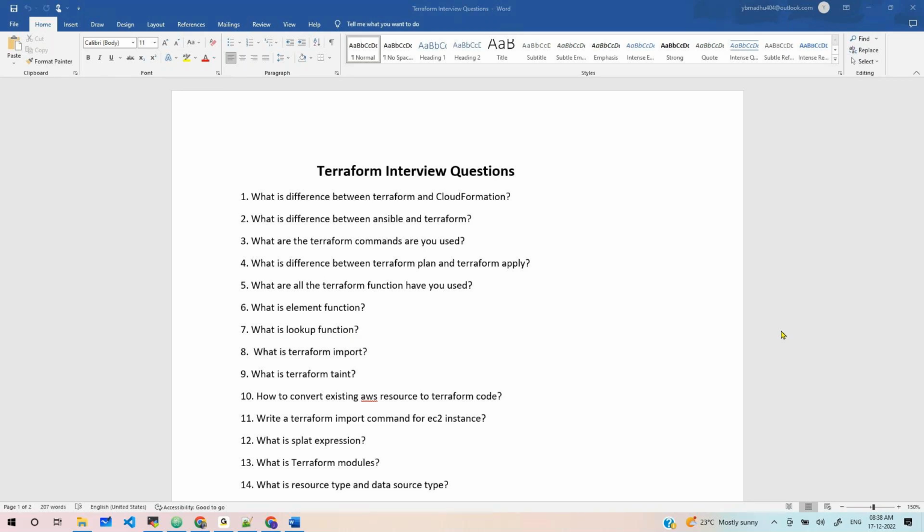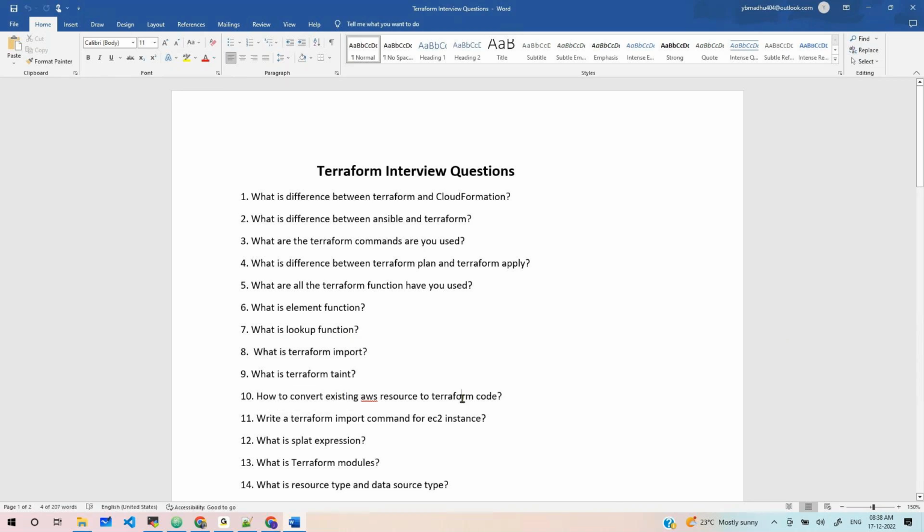Or else there is another way also. You can import the modified resources using the Terraform import, if you want to maintain that state. Or if you don't want those changes, then you can destroy it. Is it clear? Clear, Madhu. Okay, fine.